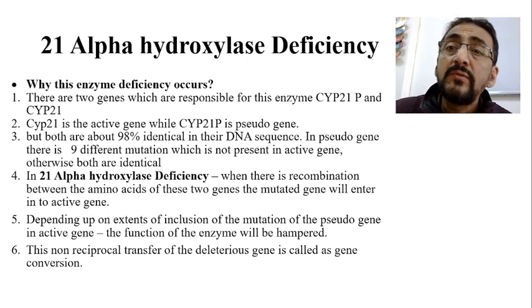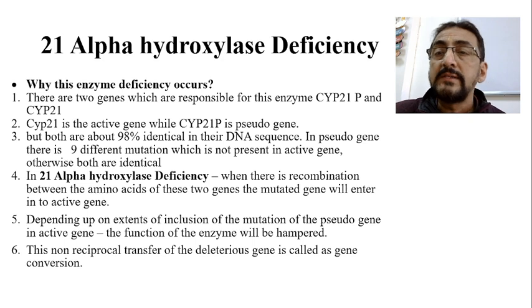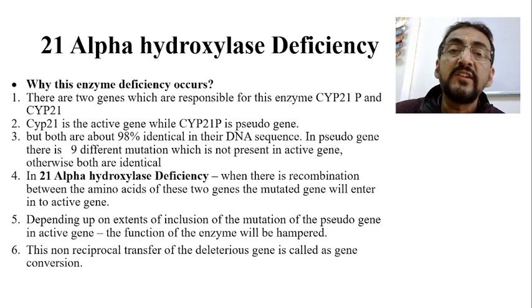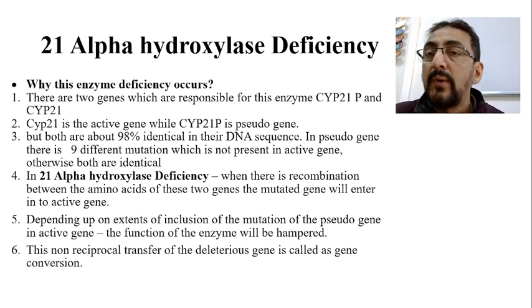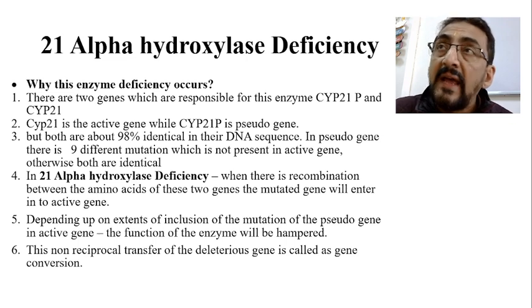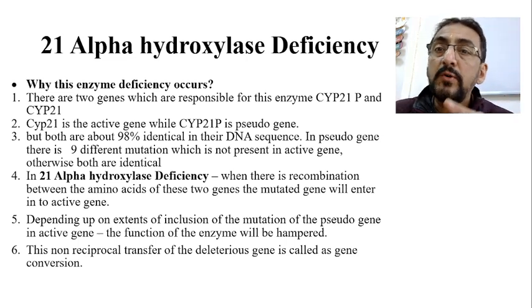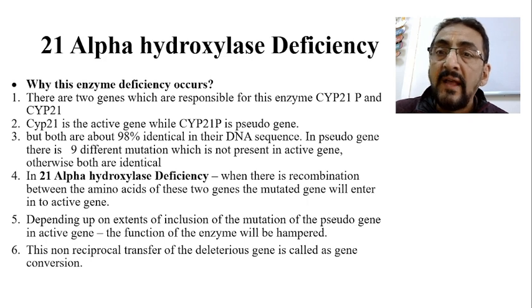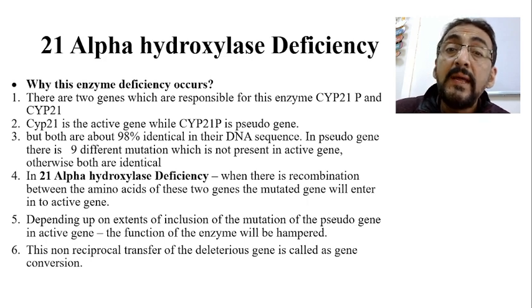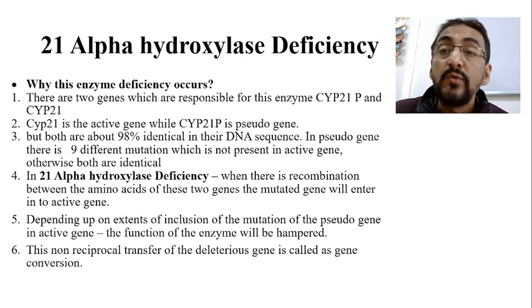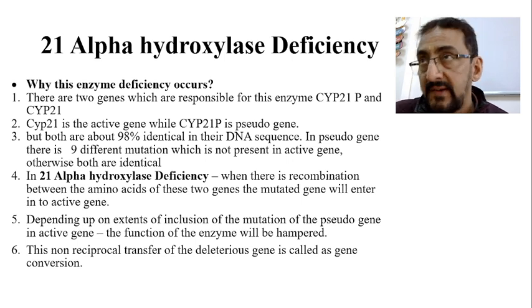So now the last question is why this deficiency occurs. There are two genes which are responsible for this enzyme, CYP21P and CYP21. The genetic problem occurs because of these genes. CYP21 is the active gene responsible for production of the 21 alpha hydroxylase enzyme, whereas CYP21P is a pseudogene. It's a pseudogene, but both are about 90% identical in their DNA sequence.